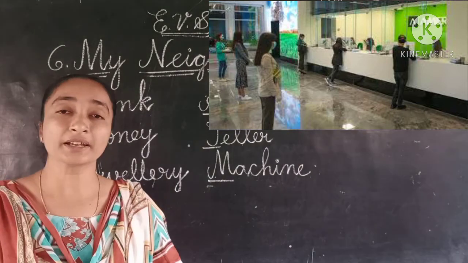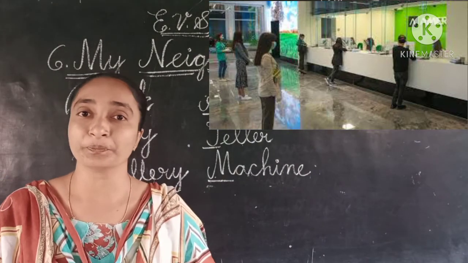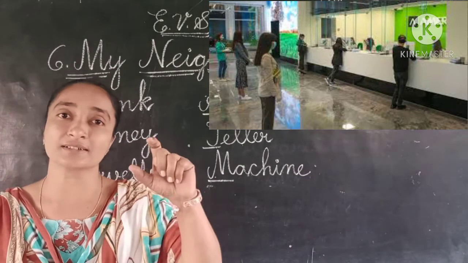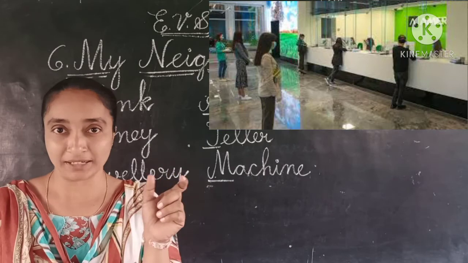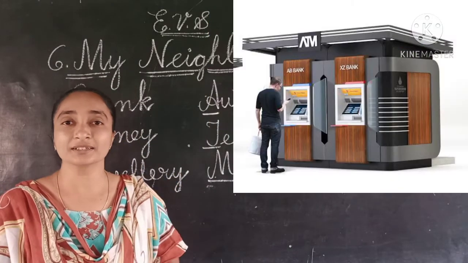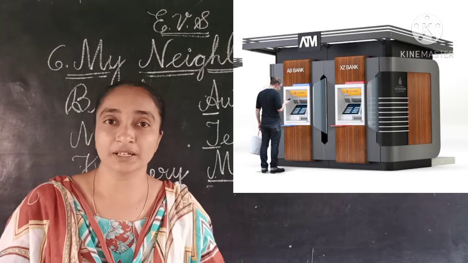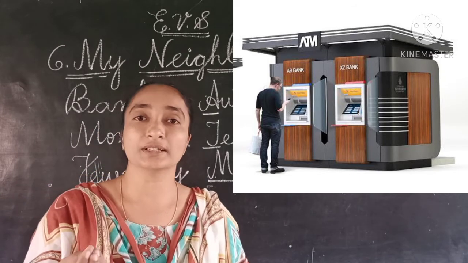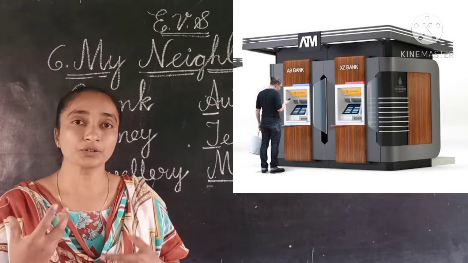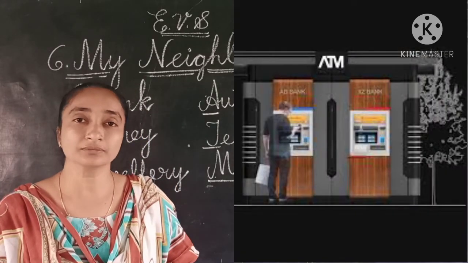And if we go to the bank, there will be a machine, the ATM. Have you heard about the ATM, children? ATM cards will be there, small cards. What do you mean by ATM card? If we use the card in the machine, we can withdraw money. This is another way we can withdraw the amount.